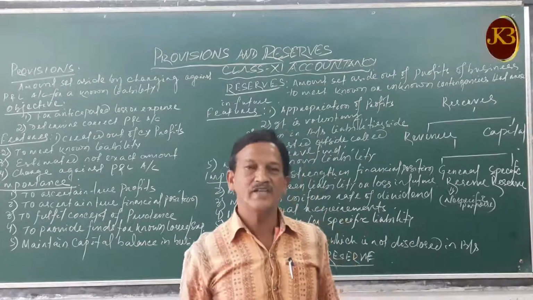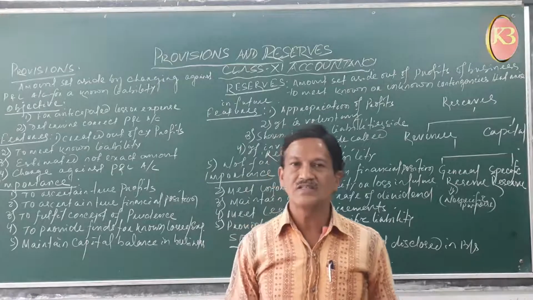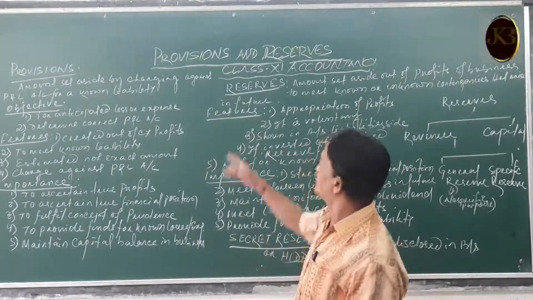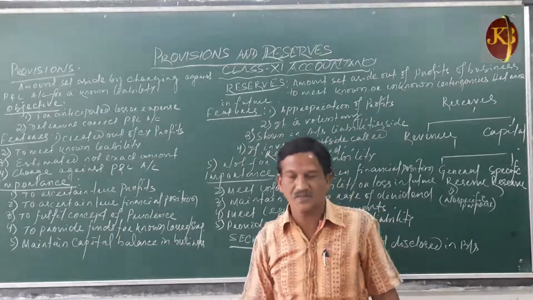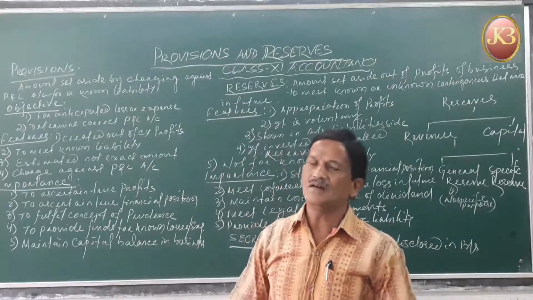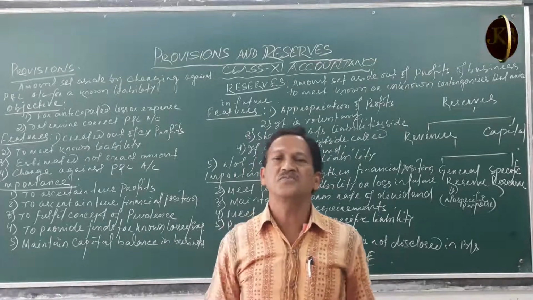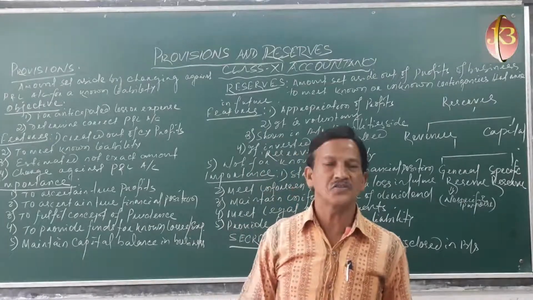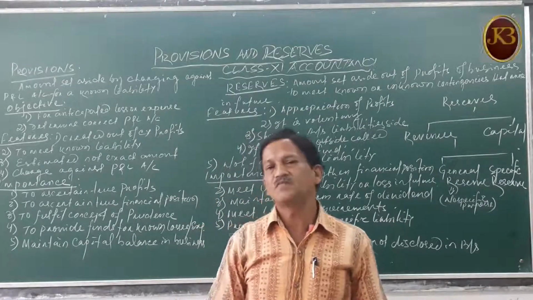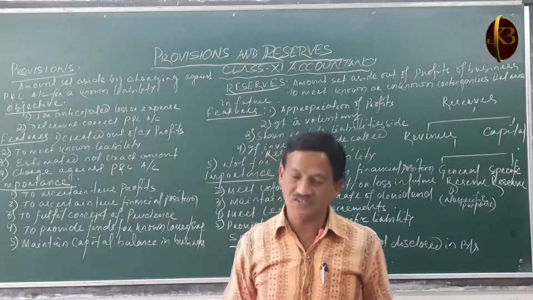As we are continuing the depreciation chapter for class 11 accountancy, the last part of the depreciation chapter is provisions and reserves. As you know, a business earns profit, and certainly not all the profits are distributed among the shareholders or the owners of the business, because the business wants to keep a certain amount of profits for its future exigencies.